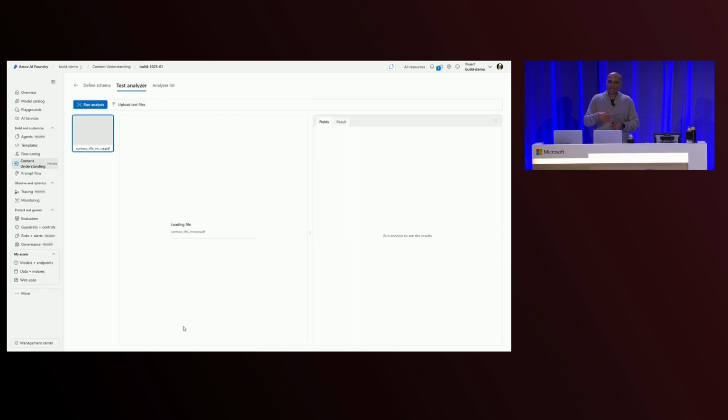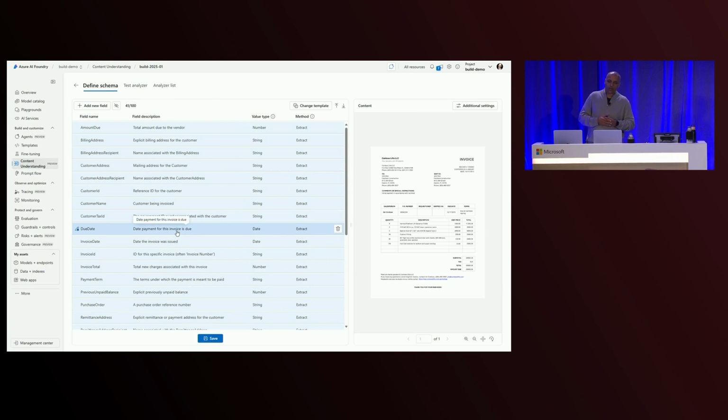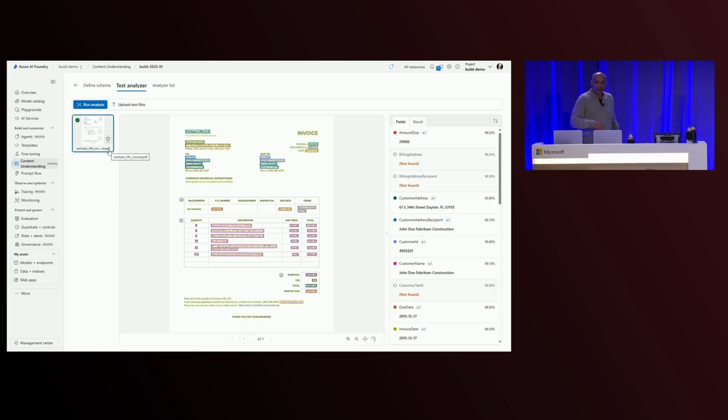So now we move on to the next phase of that three-step process, right, which is essentially test. And so now we're running the test. We get the outputs from the model, and you can see all the outputs are essentially grounded because these are all extractive fields. So they're grounded in the content of the document. As you look at them, you'll also notice that in addition to just the output, you also have a confidence score.